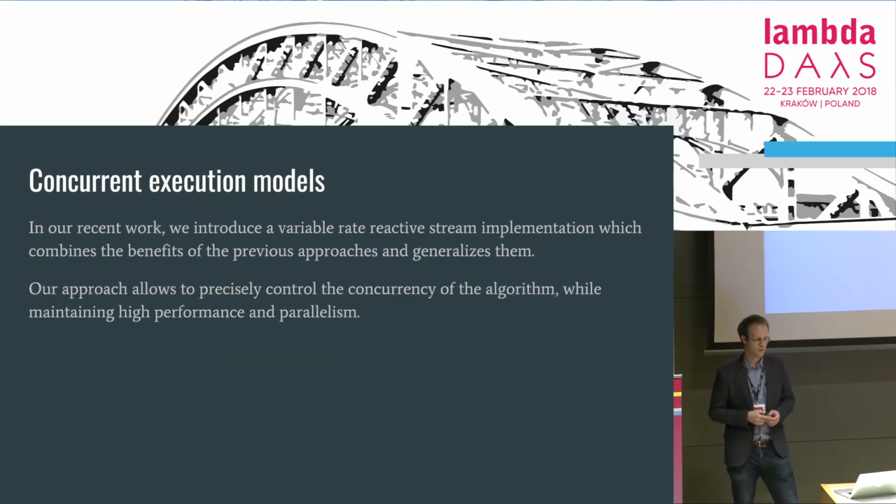So now in our most recent work, we managed to combine the advantages of both approaches into an implementation based on reactive streams. And this is important with variable data rate. We could actually model agents as elements flowing into a stream, and by locally compacting or expanding the stream, we can make agents meet with each other and interact, so that they, for example, can generate new agents into the stream or disappear from the stream. And not only is this approach more efficient, but as we'll see, it also allows us to very explicitly control the concurrency of the algorithm. And so in the rest of this talk, I will present the main building blocks